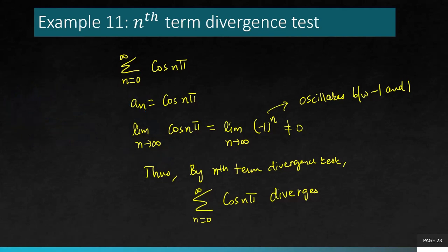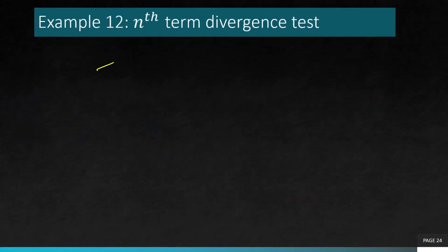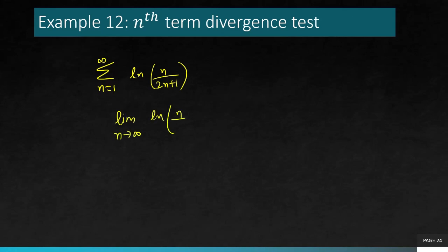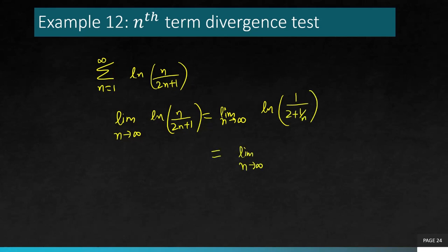All right, so let's have another example of the nth term divergence test. We have this series, ln(n/(2n+1)). Now if you compute the limit as n goes to infinity for this, it's easy to see that if you divide inside by n, you will get ln(1/2), which is minus ln 2, which is something non-zero.